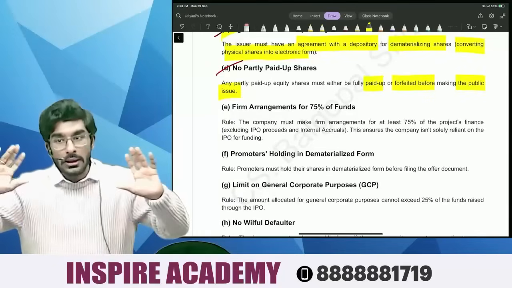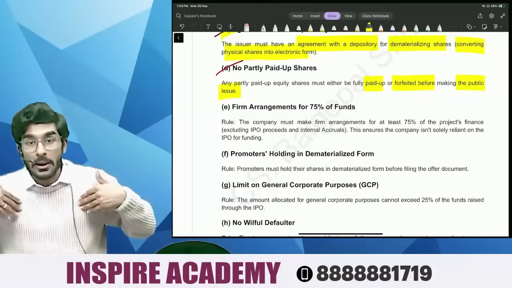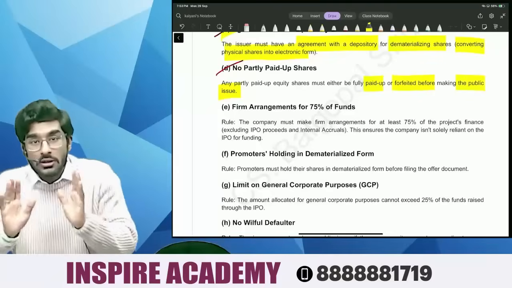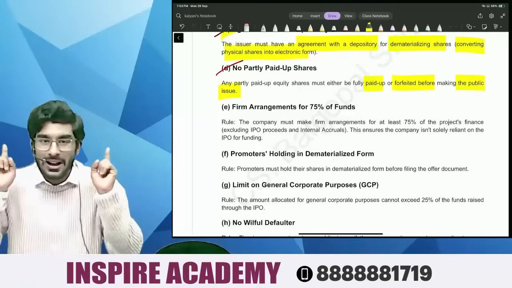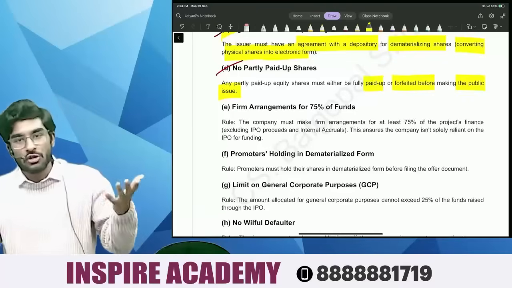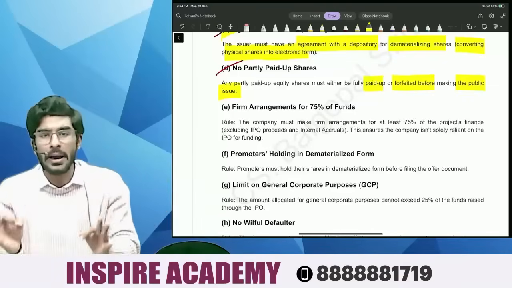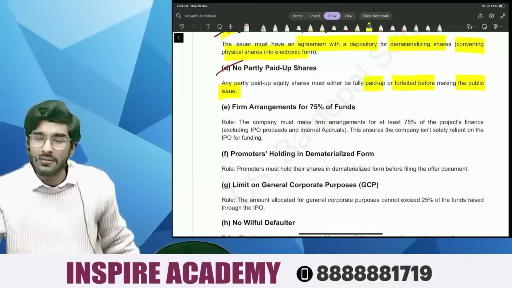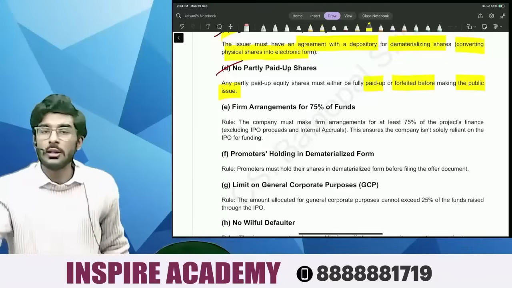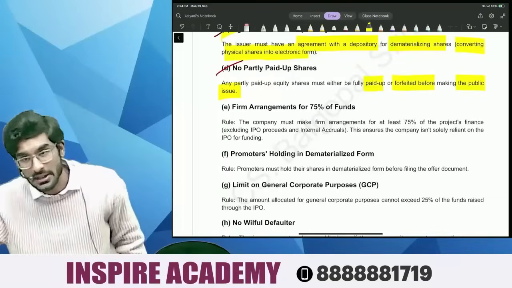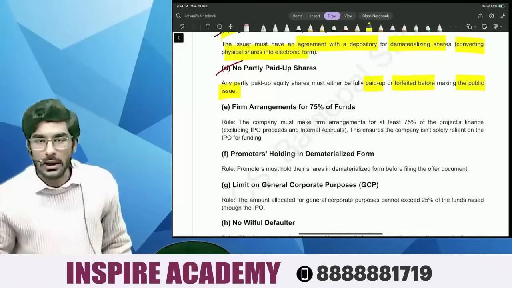Right, people? How can the company gain the trust of the investors if the company's inside shareholders are not even trusting the company? So the company has to ensure that whatever shares it has held till now, it is fully paid up and not partly paid up. If there are any partly paid up shares, all those shares should be completely forfeited, completely cancelled. Then only the company can go for an IPO.